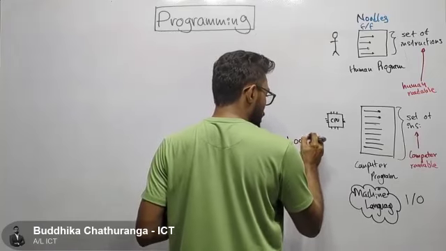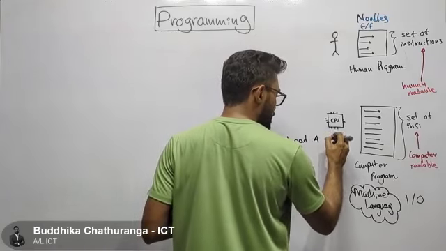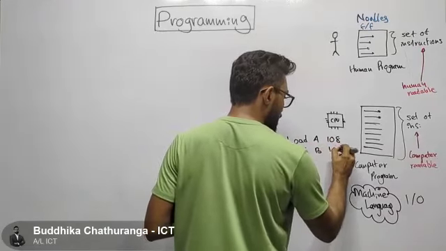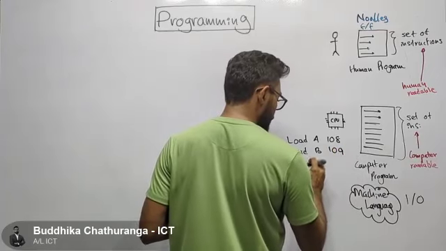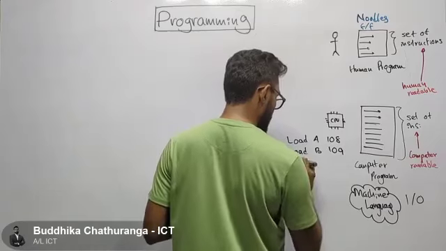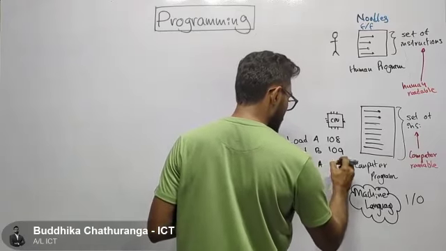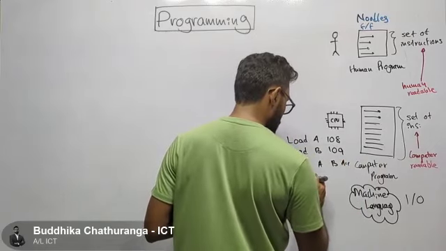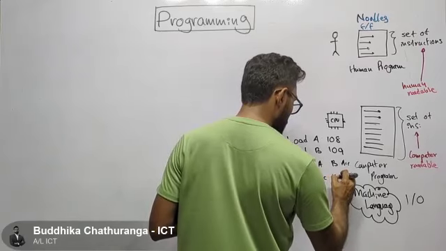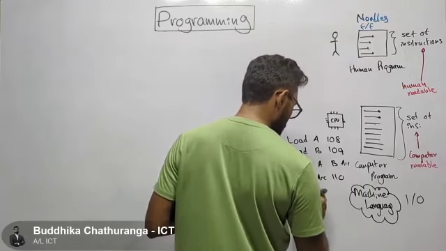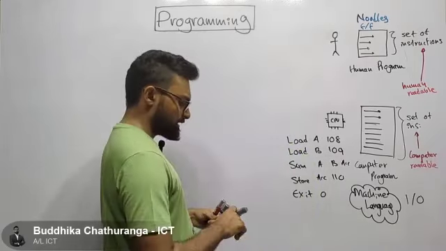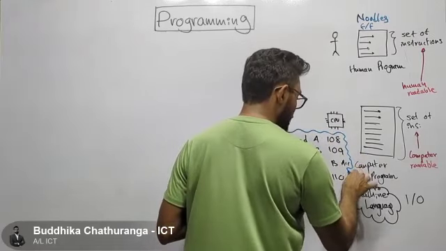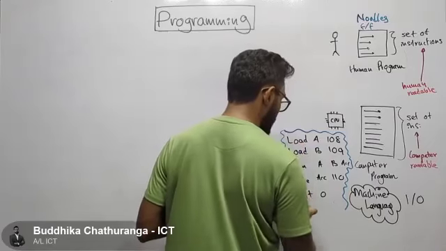Like load A 108, then load B 109, and add, not add, I'll use sum A B, and I write ACC and store ACC 110 and exit 0. This is the program. Now this is a program written in assembly language. When this program is actually executed, it will also be converted into 1s and 0s.